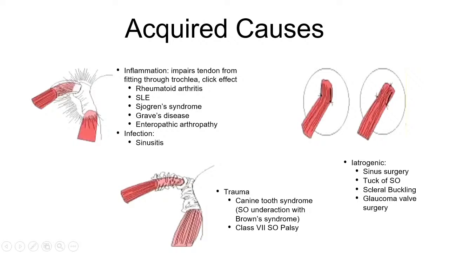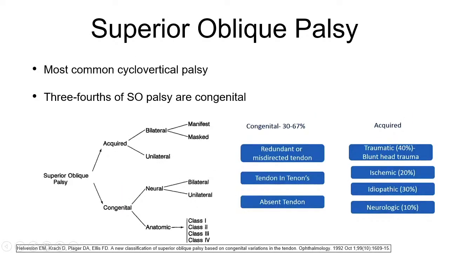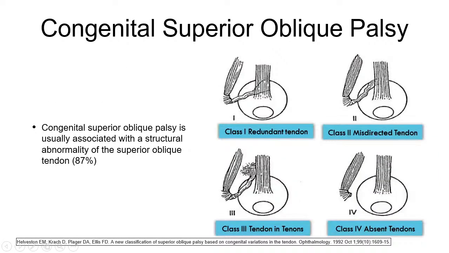it can be iatrogenic. Superior oblique palsy is the most common cyclovertical palsy, and it can be either acquired or congenital. Most cases of superior oblique palsy are congenital, which constitutes about 3/4 of the cases, and in congenital cases it can be either neural or anatomic. So according to a study, Helveston saw that 87% of the congenital superior oblique palsy are due to structural abnormality of the superior oblique tendon.